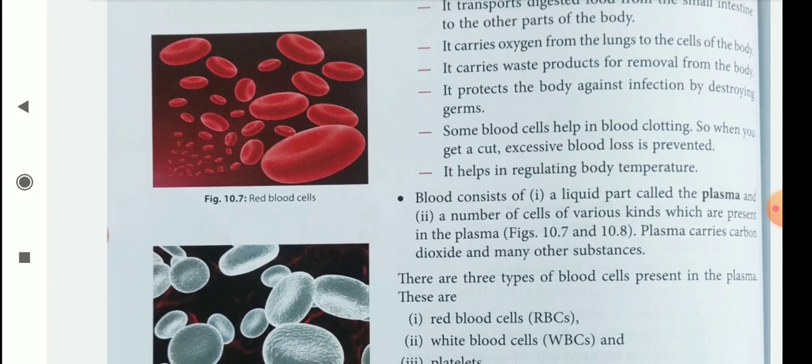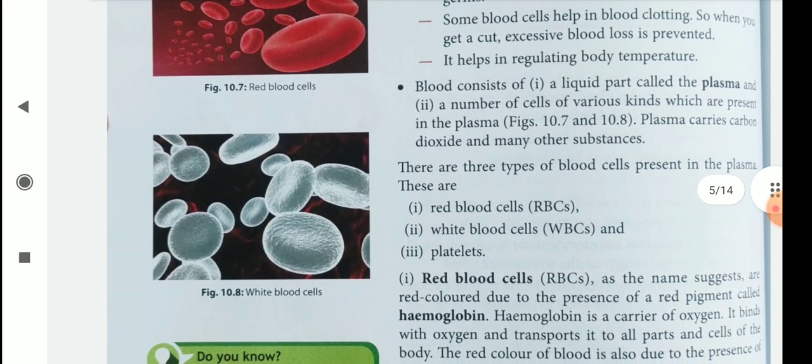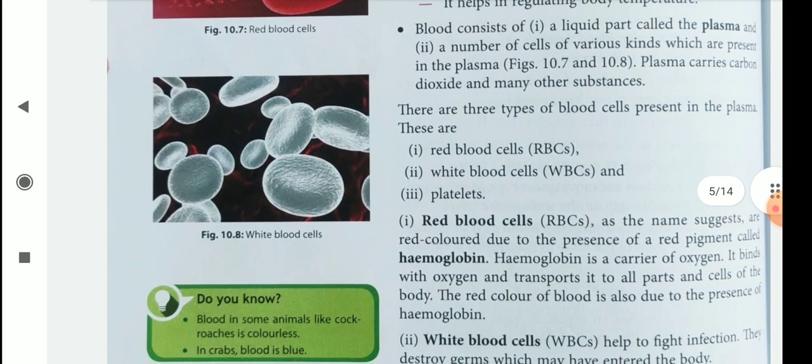Blood consists of a liquid part called the plasma and a number of cells of various kinds which are present in the plasma. Plasma carries carbon dioxide and many other substances. There are 3 types of blood cells present in the plasma. These are RBCs, WBCs and platelets, meaning red blood cells, white blood cells and platelets.